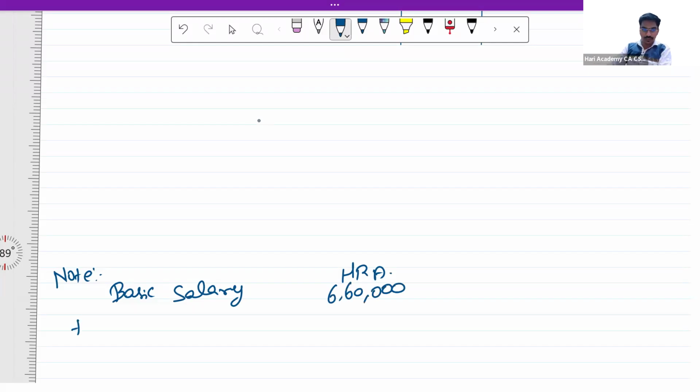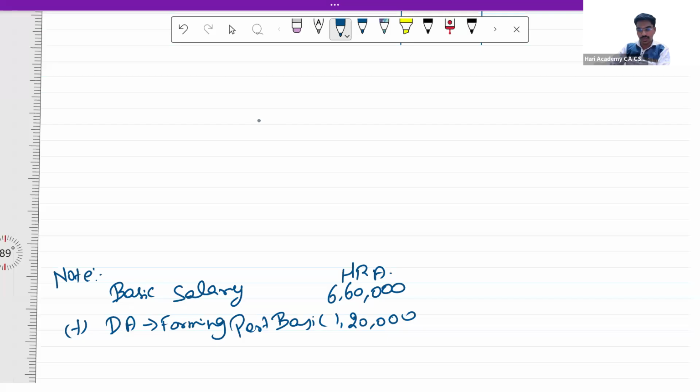And to this, we have to add the part of DA which is forming part of basic. This is 50% of whatever is forming part of basic. So that amount is 1,20,000. The total DA is 2,40,000, of which 1,20,000 forms part of basic, so that alone has to be included. So the total amount is 7,80,000.